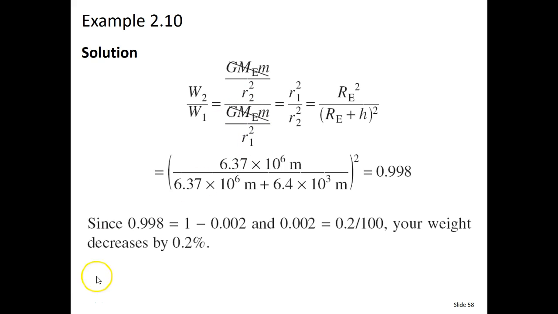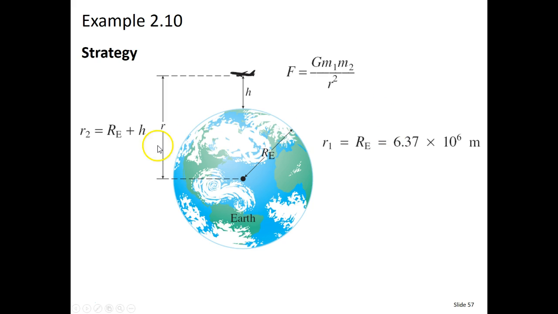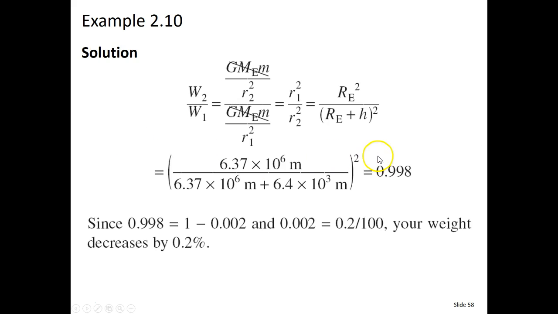This R1, remember, was the radius of just the Earth itself, so we're looking at these two radii as we go through. R1 is just the radius of the Earth, and R2 would be to the airplane. I think I said moon earlier, so we really want to make sure that's the airplane. This is the radius to the airplane, and this is just the radius of the Earth.